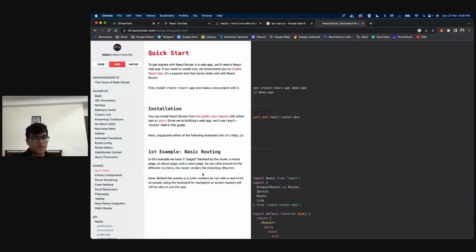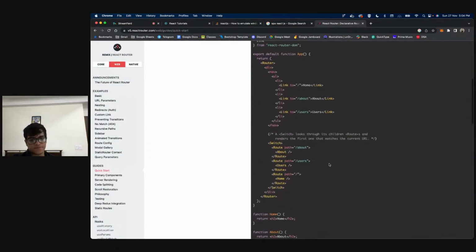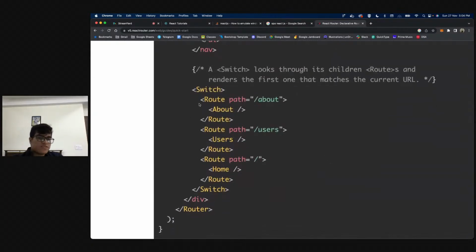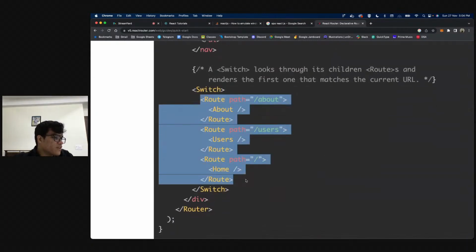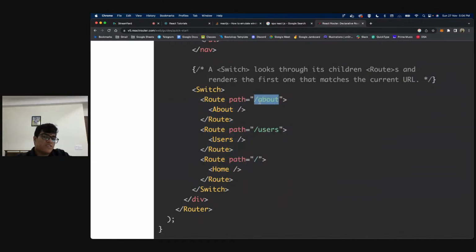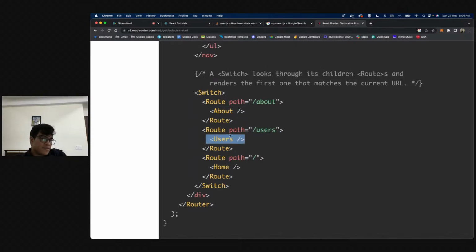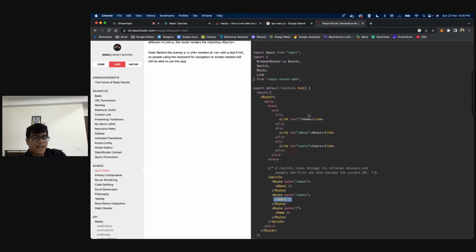If I show you the code for that, it is basically this. Something like this, I'm going to add in my code, and I'm going to say that I need to make these paths available. So when the user goes to localhost:3000/about, it is going to render this component. Everything is a component. This entire page is a component. So on /about, it's going to render this. If I say /users, it's going to render this, which is nothing but a component that this user has written.